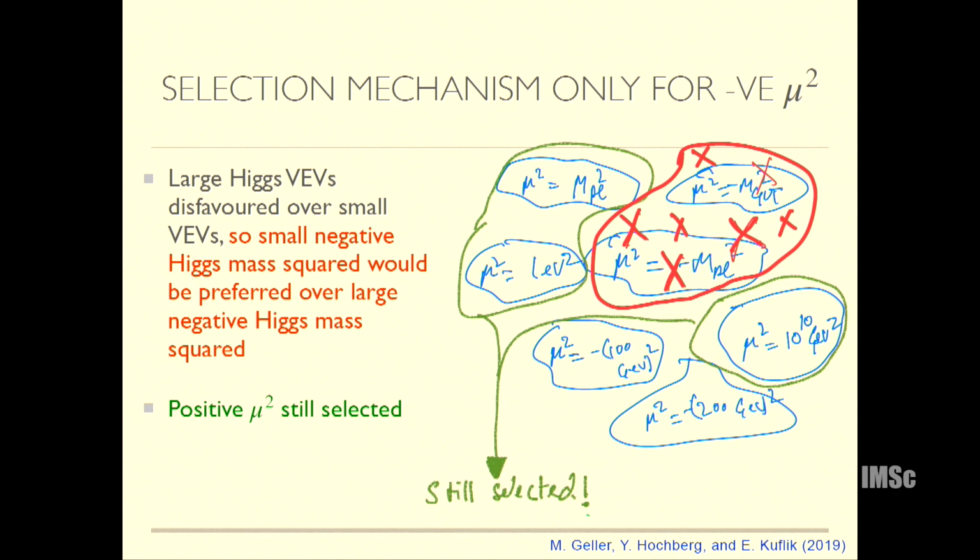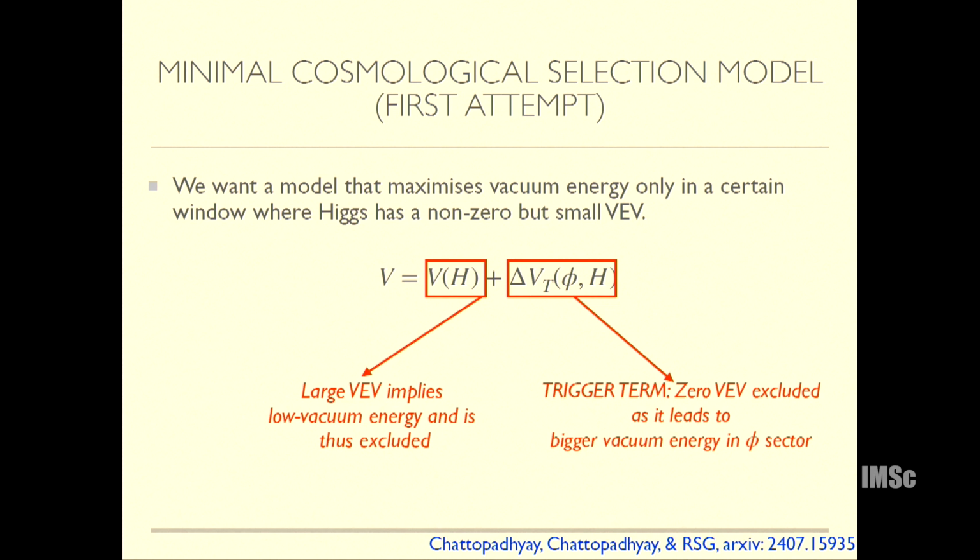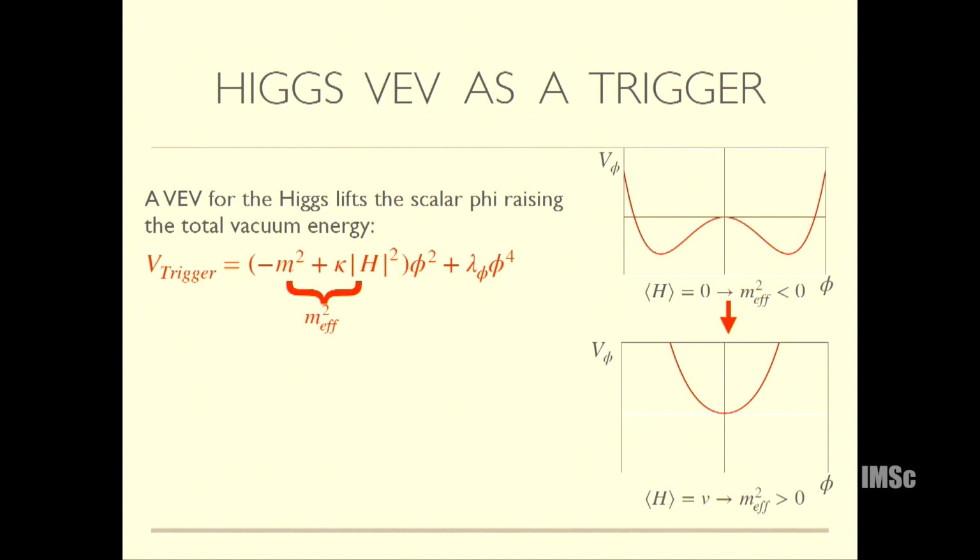Okay. So what we did, motivated by this, is a simple model where V_H, the Higgs potential, as I said, large wave implies low vacuum energy, so large negative mu squared values will be excluded. But then we add a scalar phi such that this term, which in this literature is sometimes called the trigger term, the scalar phi potential, will depend on the Higgs wave in such a way that if the Higgs gets a wave, this term will give a negative contribution. So let me show you a simple example.